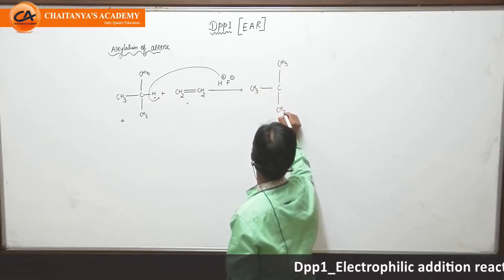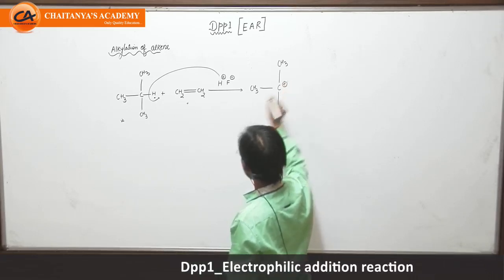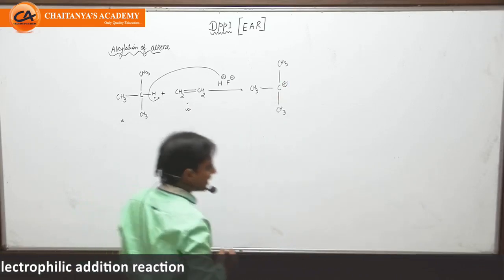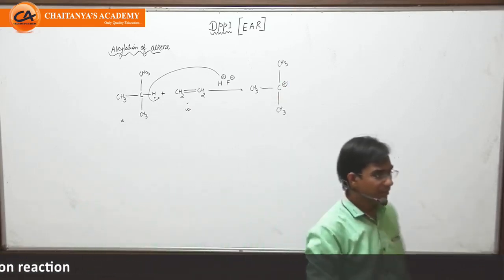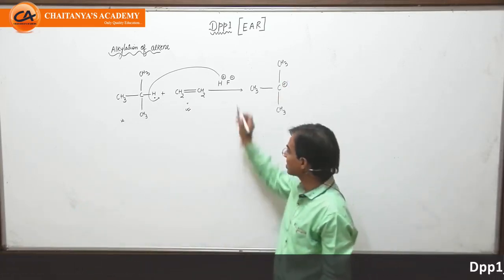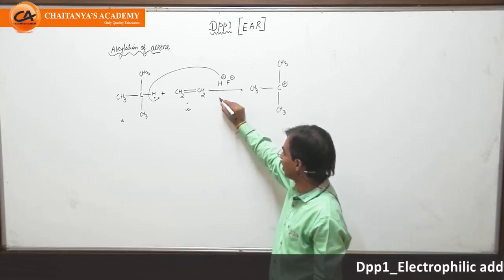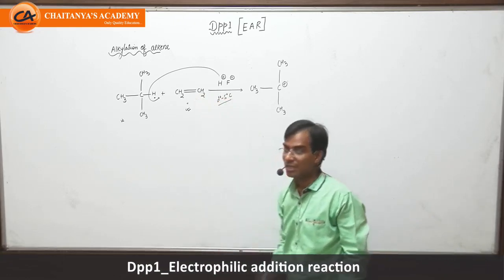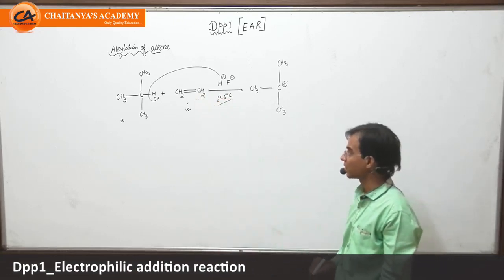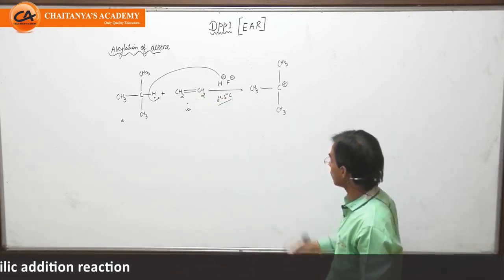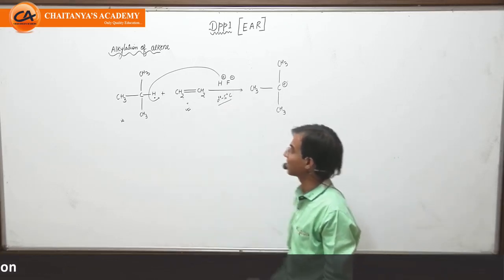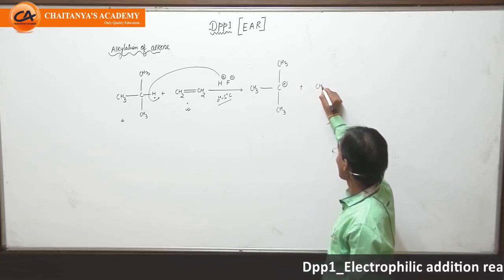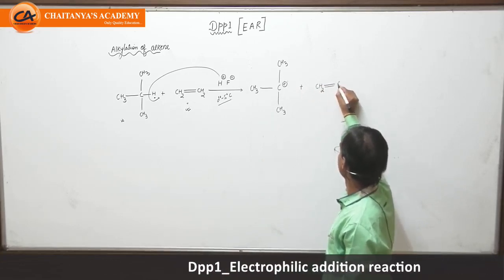Now student, ethene is an alkene which is very less reactive with acid, and as acid we have taken HF at a very low temperature, 2 to 5 degrees Celsius. In this case, the alkene will not react very easily with HF. So HF will abstract a hydrogen creating a carbocation. Now this carbocation is quite stable.